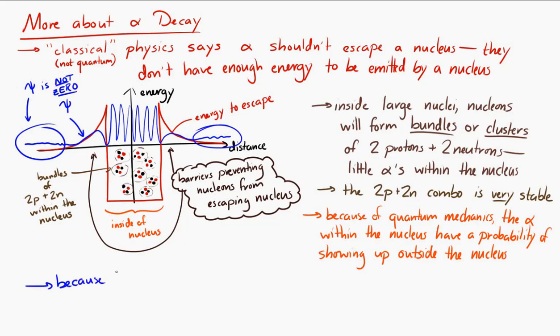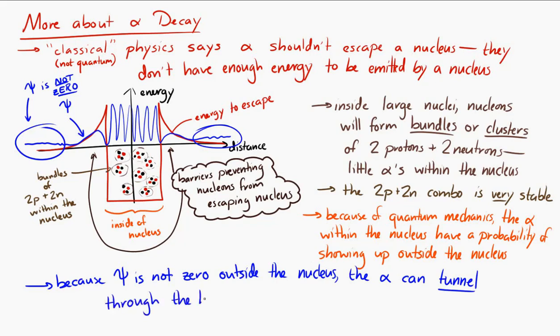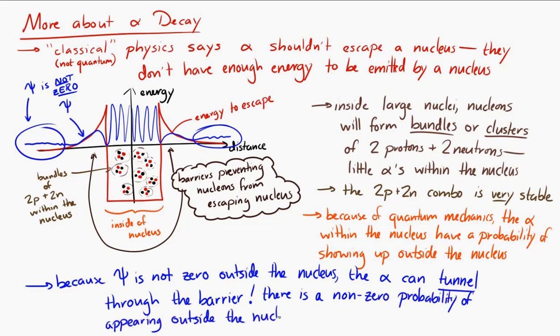The alpha particle can tunnel through this barrier, and the alpha particle has a non-zero probability of showing up outside of the nucleus. And if it does that, then it has escaped, and it's able to leave the nucleus, and it's emitted by the nucleus. So tunneling explains how alpha particles are emitted by nuclei.